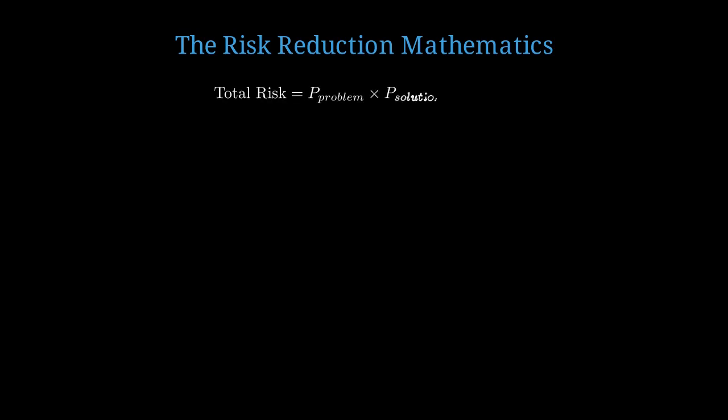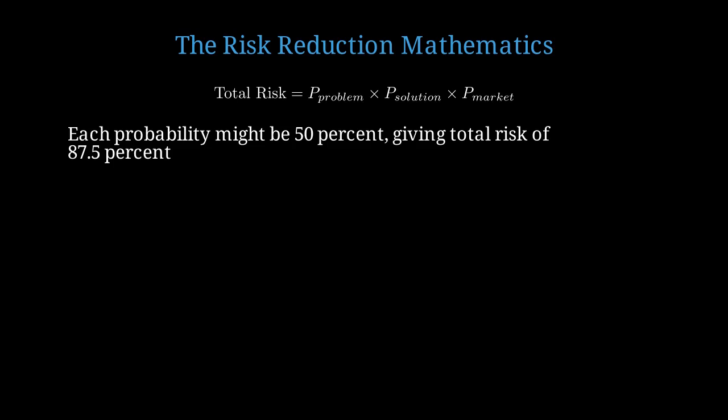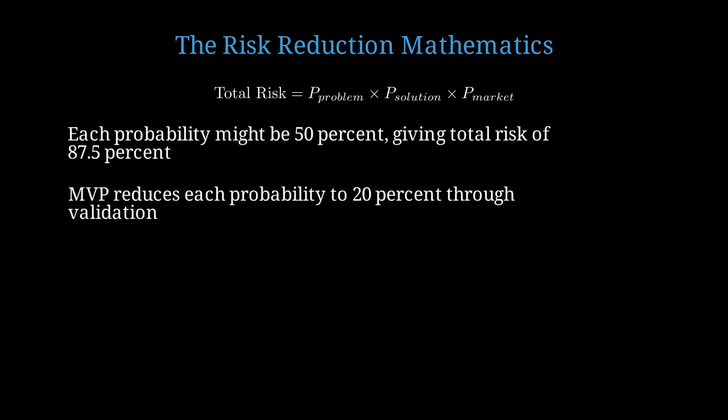Total risk equals the probability you're wrong about the problem times the probability you're wrong about the solution times the probability you're wrong about the market. If each probability is 50%, then total risk is 1 minus 0.5 times 0.5 times 0.5, which equals 87.5% chance of failure. An MVP with proper validation can reduce each probability to 20% because you're testing assumptions with real customers.